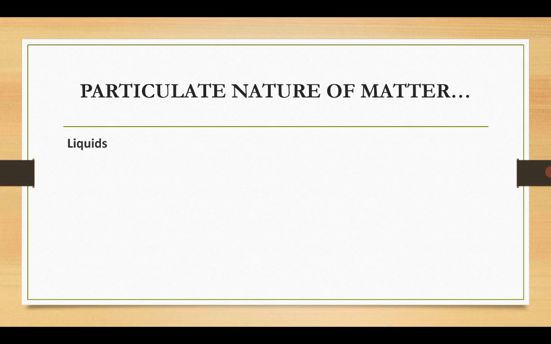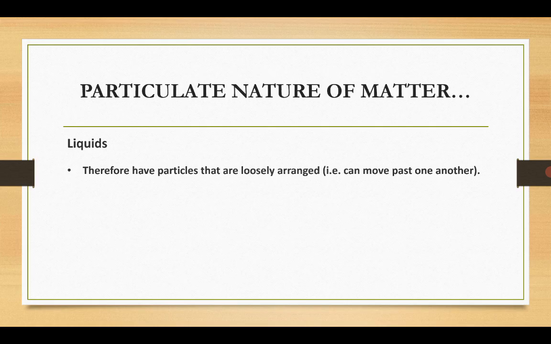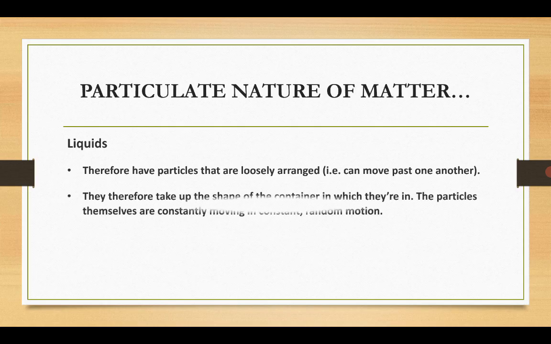So what happens in a liquid? Liquids have particles that are loosely arranged, meaning that they can move past one another. That's why liquids do flow. Liquids can flow or they can slide over each other. So they therefore take up the shape of the container in which they are. The particles themselves are constantly moving in constant, random motion.